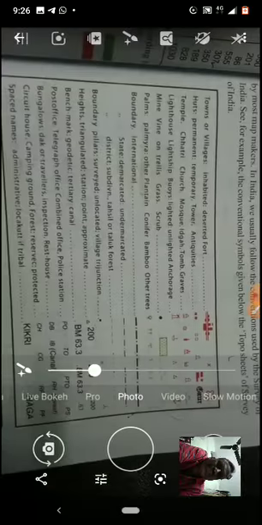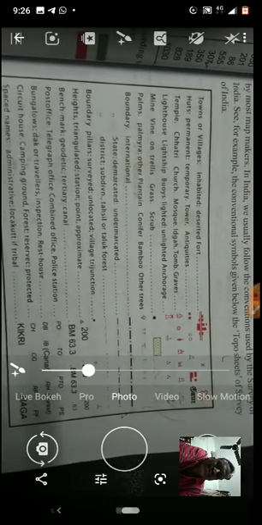Next slide, you see, children, the heading. The heading is conventional symbols and maps. Again, what is the meaning of conventional? Yes or no? Convention means this is one method, one system which is accepted by all the people. Suppose an India map is there.